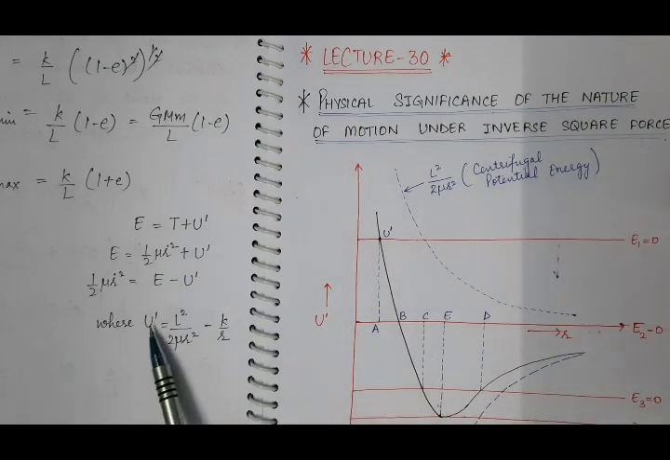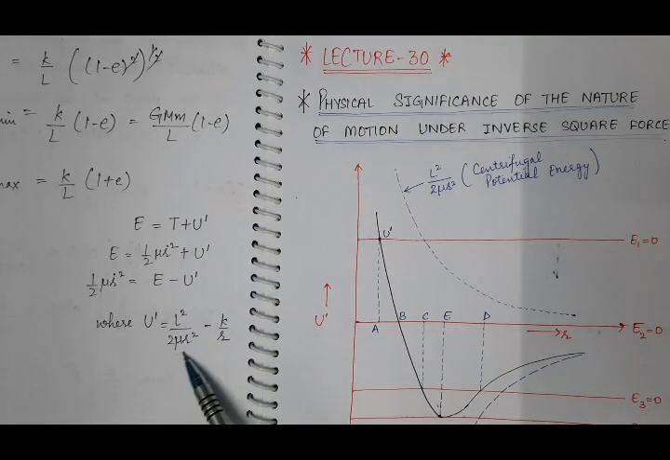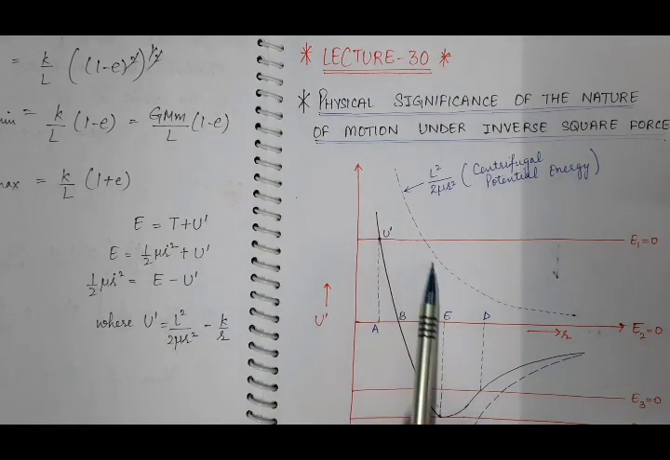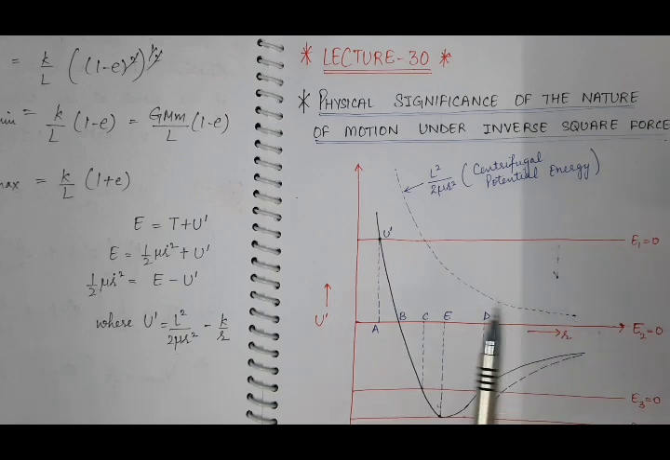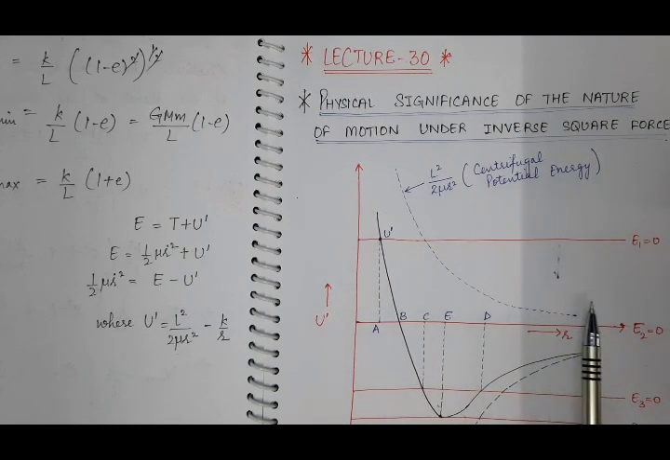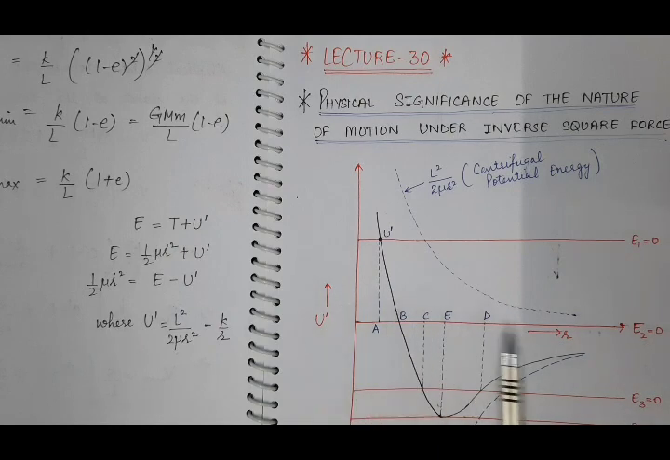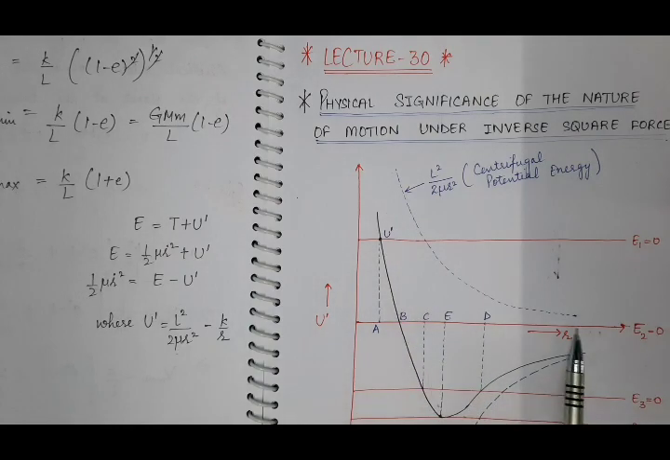So we are plotting this U dash with r, and it consists of two terms. This L square by 2 mu r square term is represented by this dotted curve. Here you can see, as r is increasing in the x direction, this whole quantity L square by 2 mu r square will decrease in this way. So this dotted curve represents centrifugal potential energy.